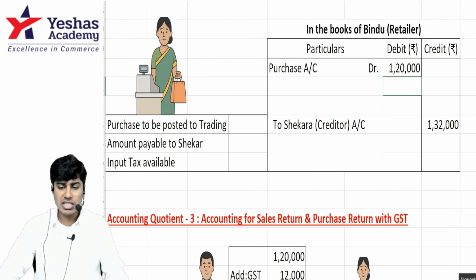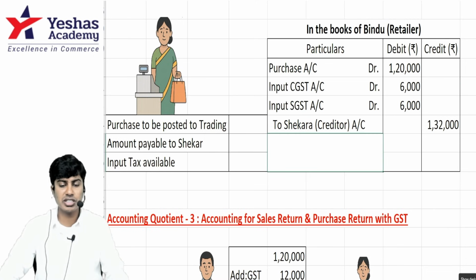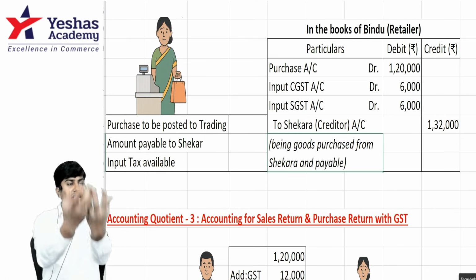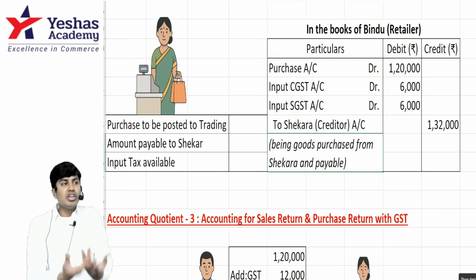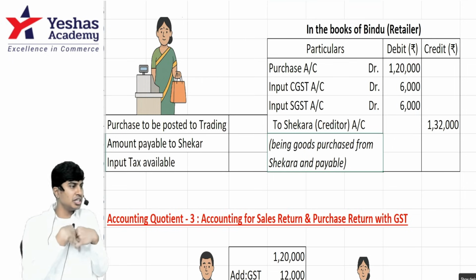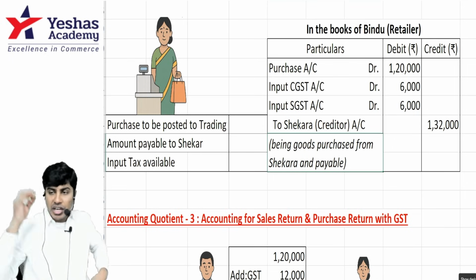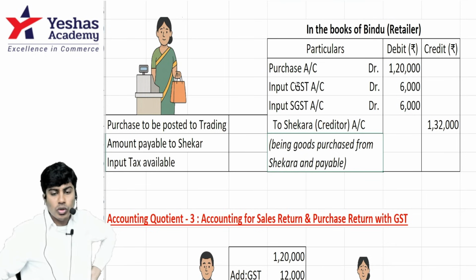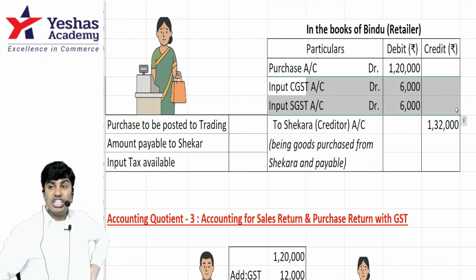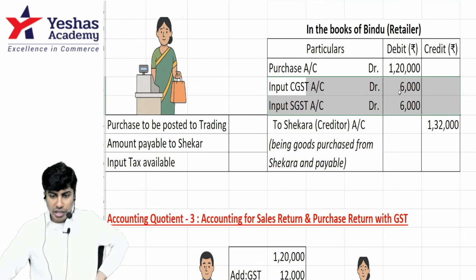Why? 6,000, 6,000 input CGST and input SGST. On the purchase, when the goods are coming in, if you record GST, it is input CGST, input SGST. We are assuming that Bindu is a businesswoman. She can claim input tax credit. So we are writing this.